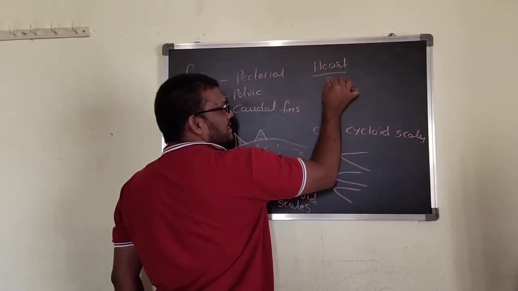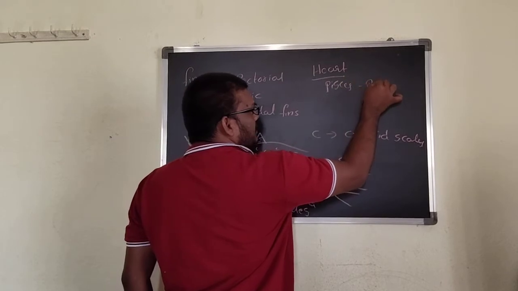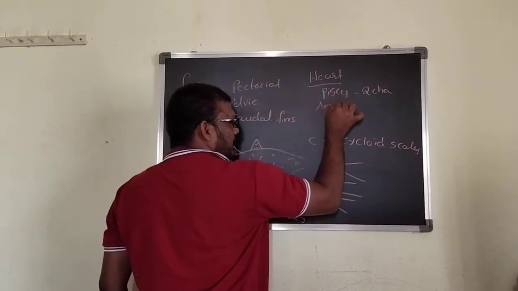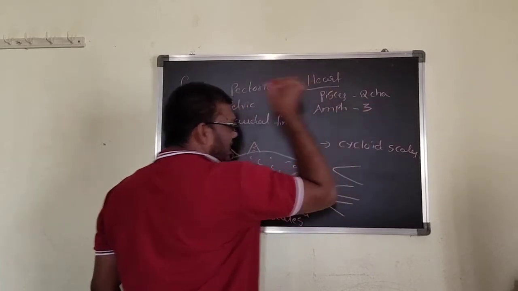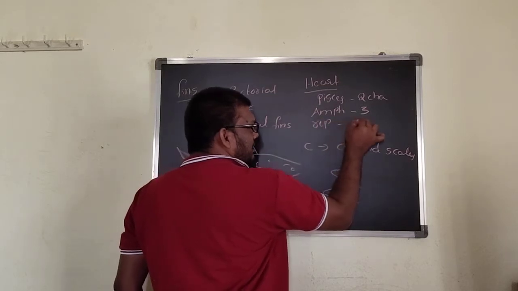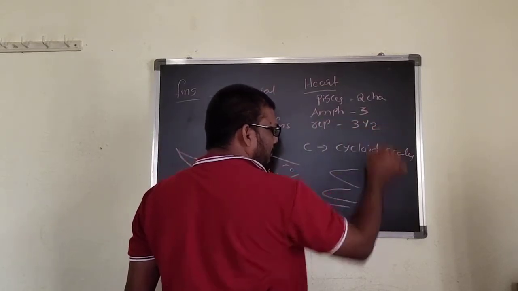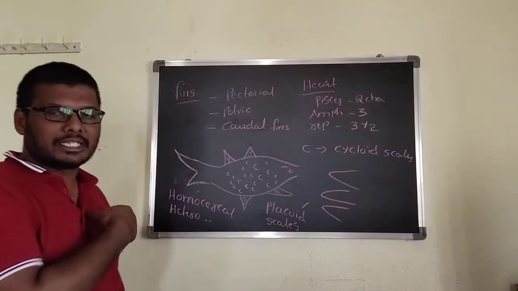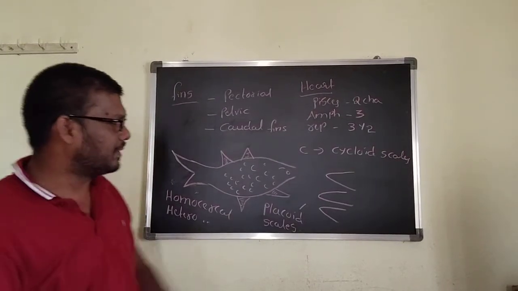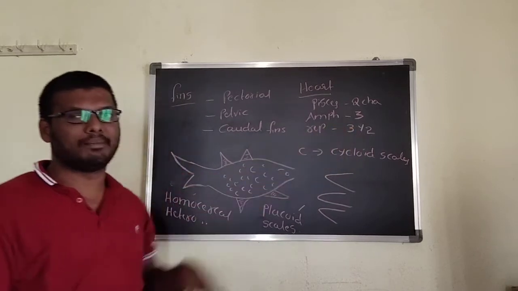for Pisces, a 2-chambered heart is present, and for amphibians a 3-chambered heart. Reptiles have a 3.5-chambered heart. It means 2 auricles and 1 ventricle, with another ventricle partially developed, which indicates the 3.5 chambers.